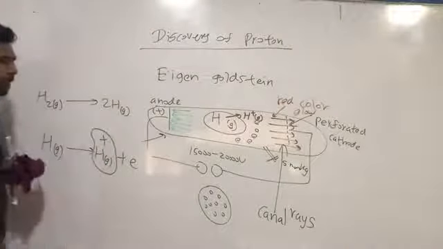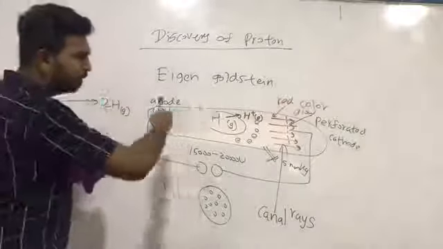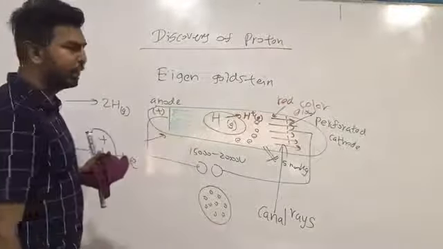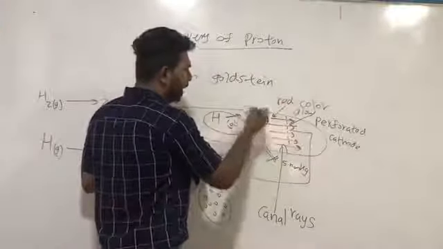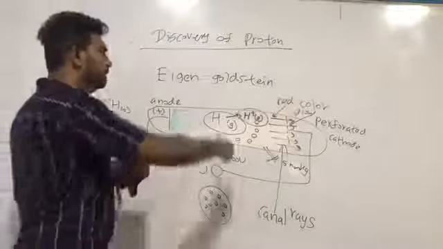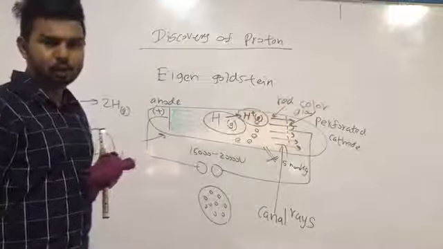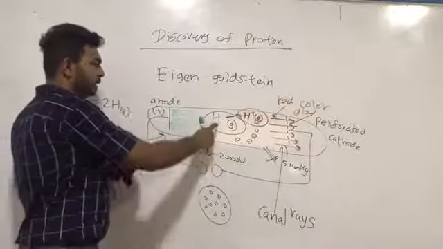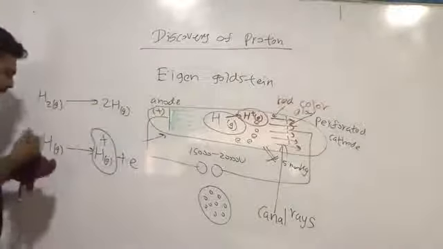These positively charged ions will be attracted towards the perforated cathode, the negative end. So these ions were seen as the red color glow. So these were the canal rays. These positively charged ions were the canal rays.